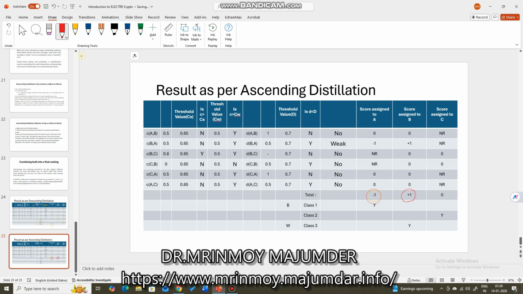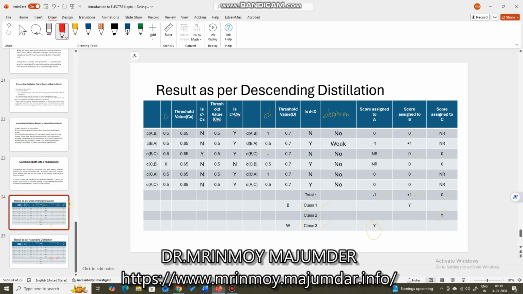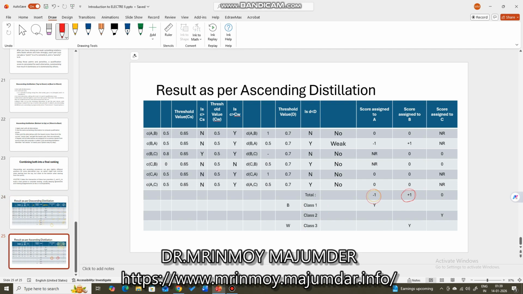Sorry. In case of descending distillation, best to worst is followed. Yes, I have told you the right thing. In case of ascending distillation, worst to best follows. Bottom up follows. So worst is which one? Can you say which one is worst? In this case,